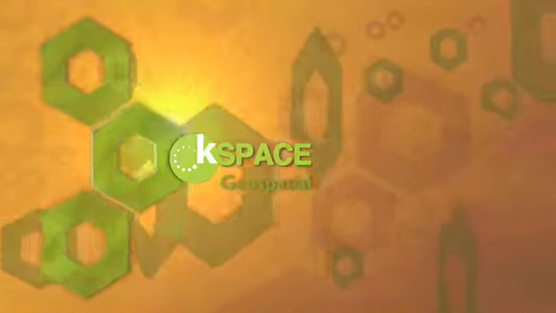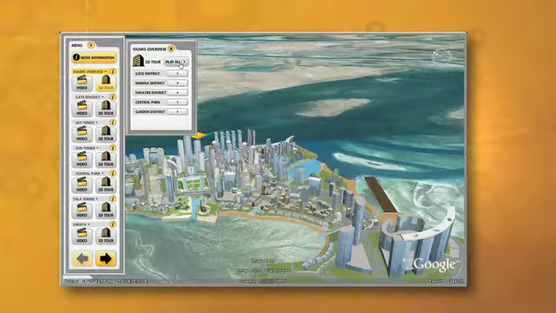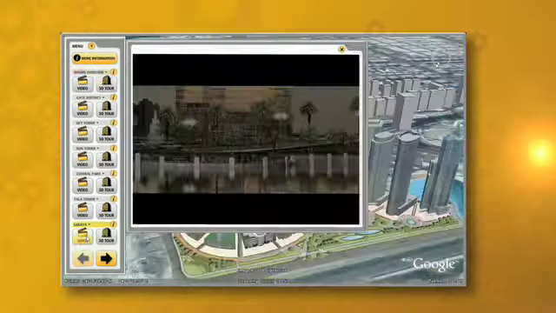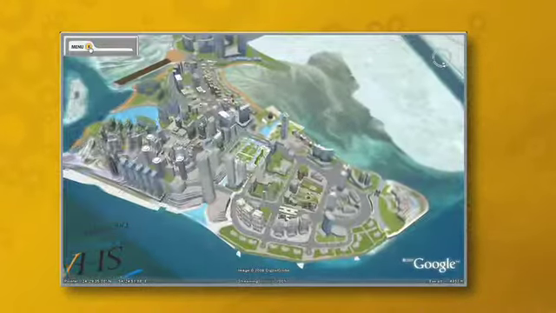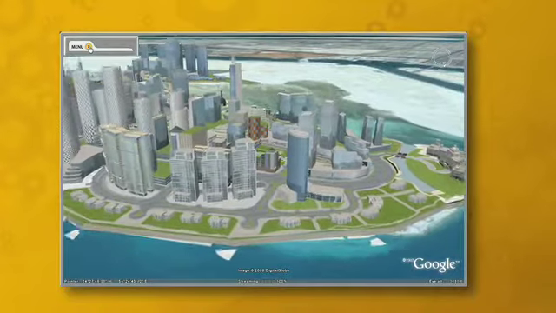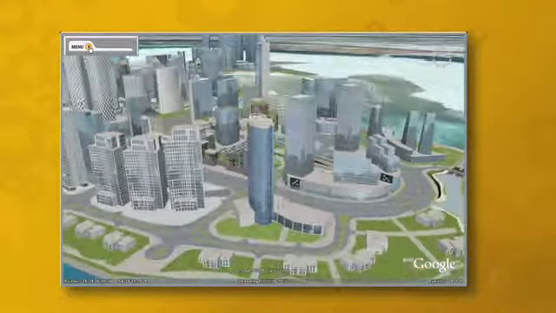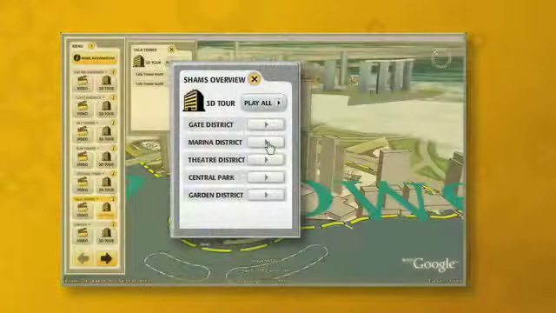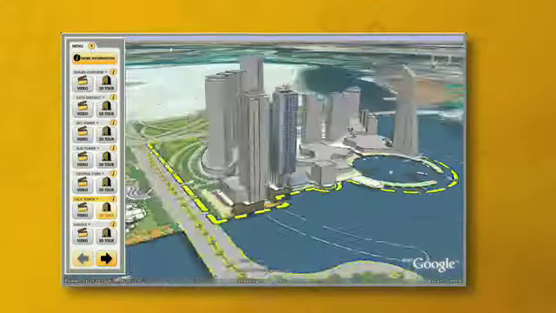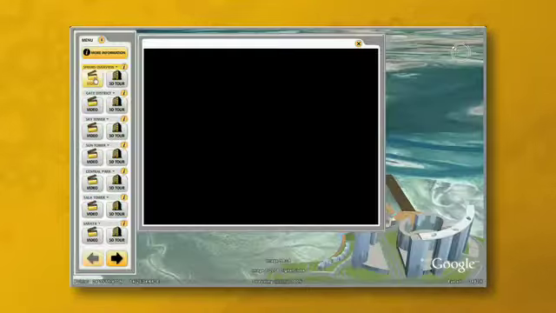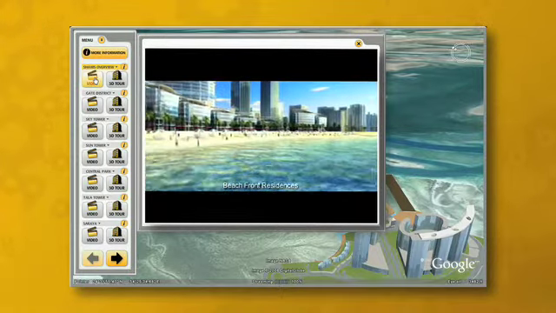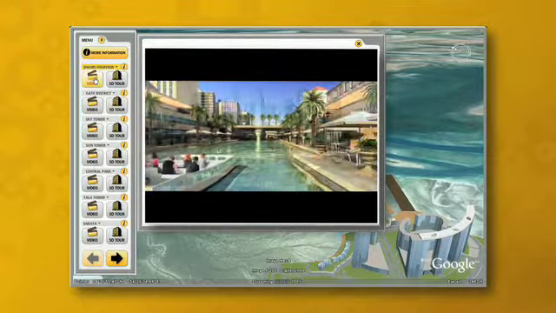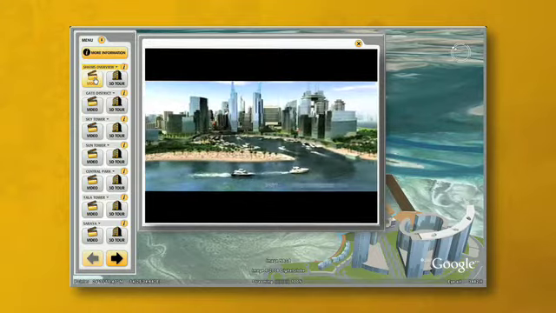Kspace Geospatial. Blend the visual power of Google Earth and 3D with the flexibility of Flash and the beauty of full motion video. Step into the future and see your development in the surrounding landscape. Tour through the built environment in 3D. Use video to showcase your property's best features. With Kspace Geospatial, you get the complete picture.